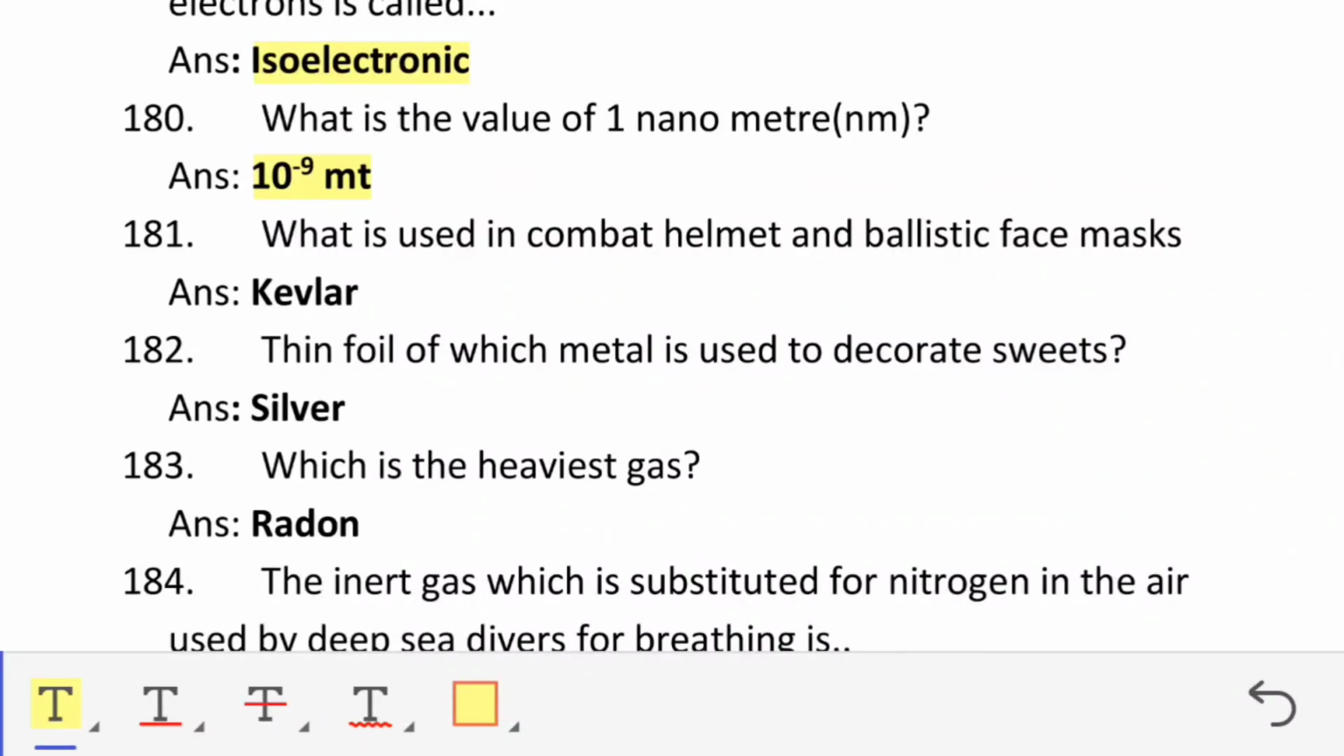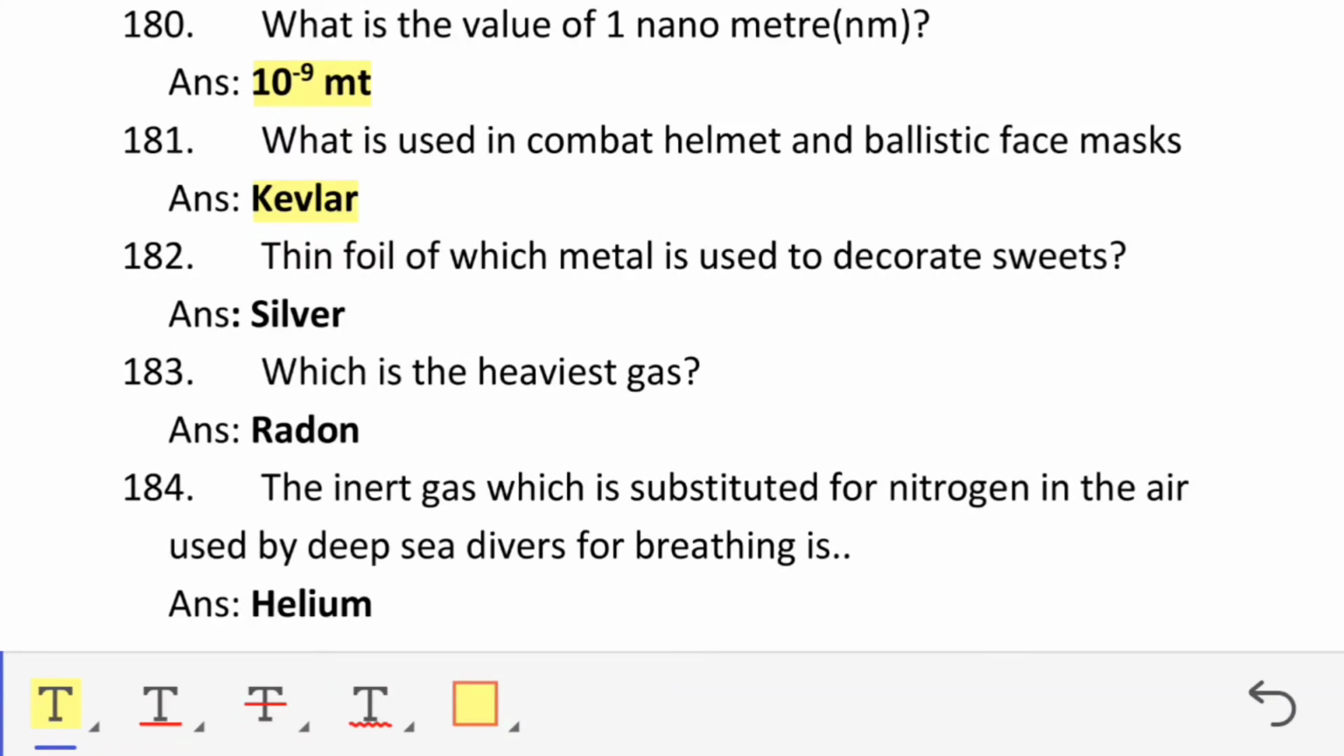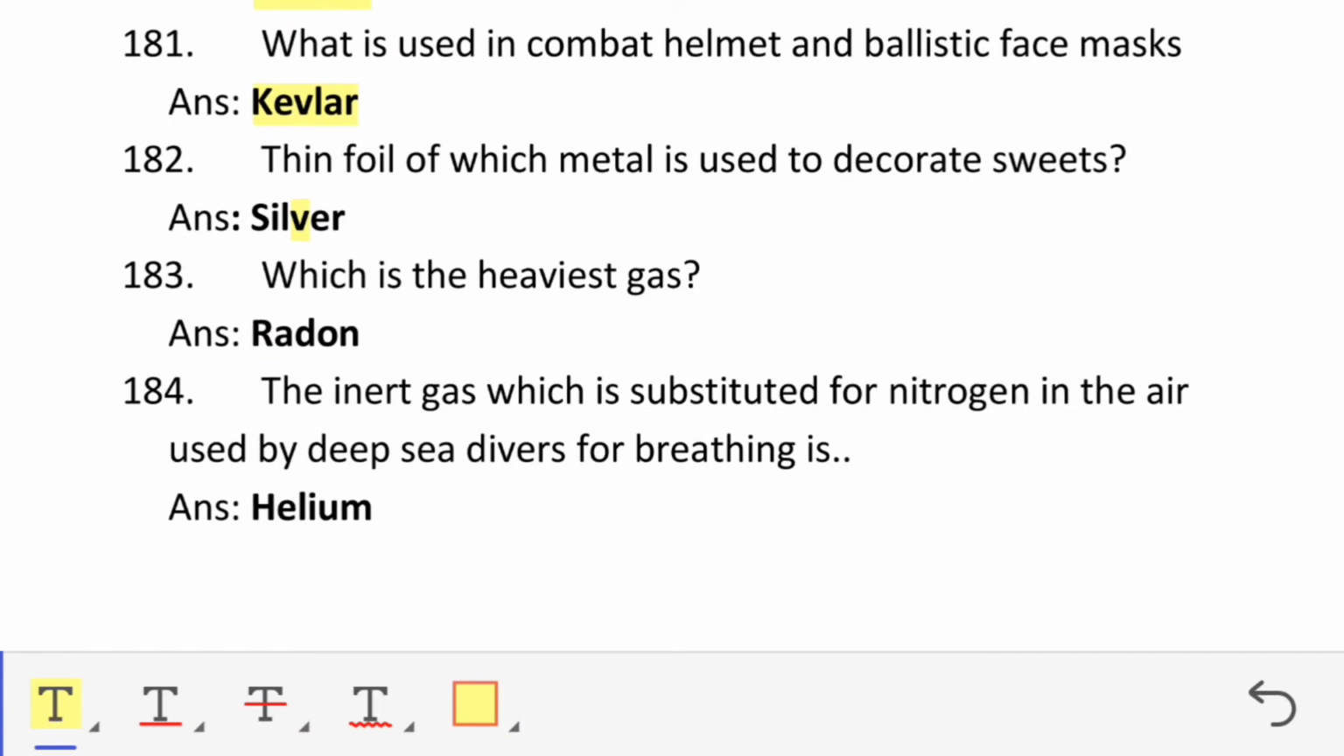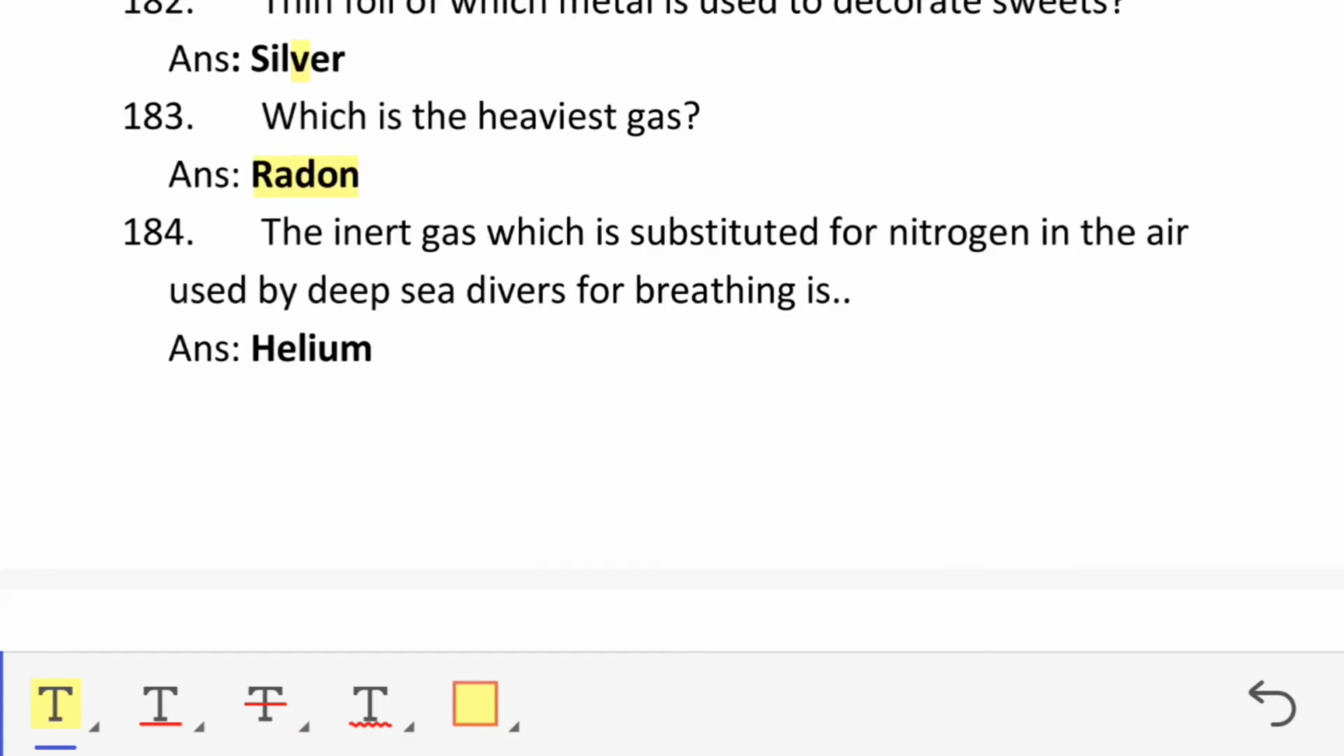What is used in combat helmet and ballistic face mask? Kevlar. Thin foil of which metal is used to decorate sweets? Silver. Which is the heaviest gas? Radon. The inert gas which is substituted for nitrogen in the air used by deep sea divers for breathing is helium.